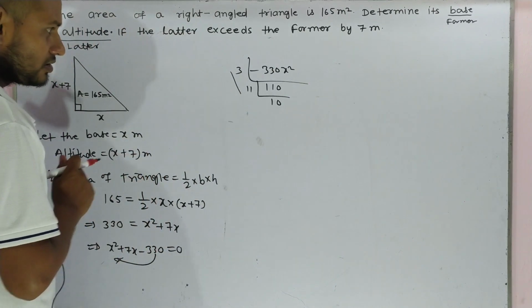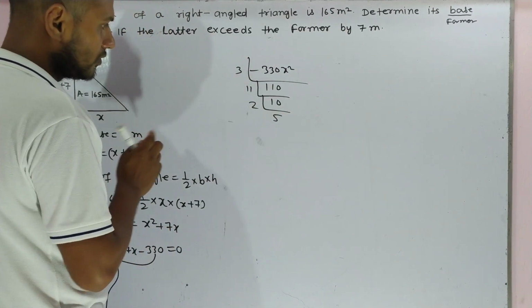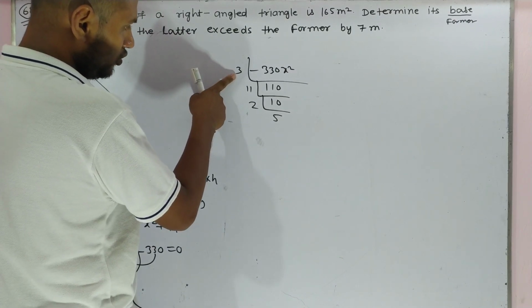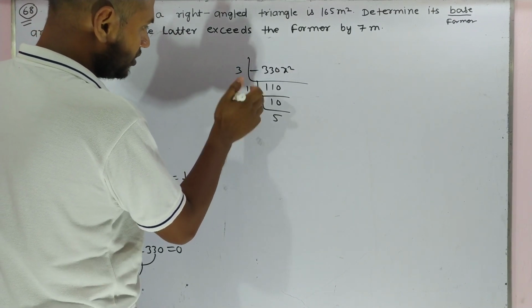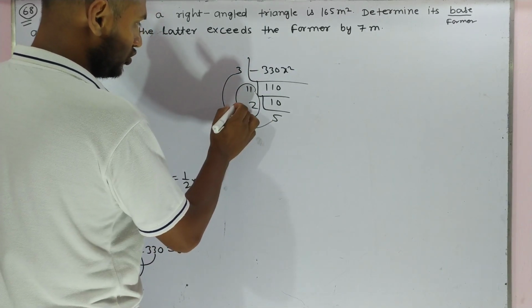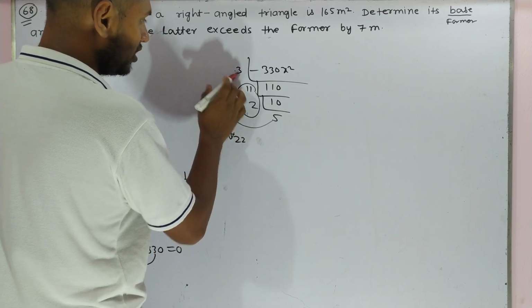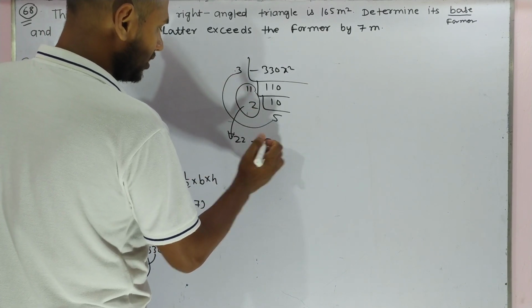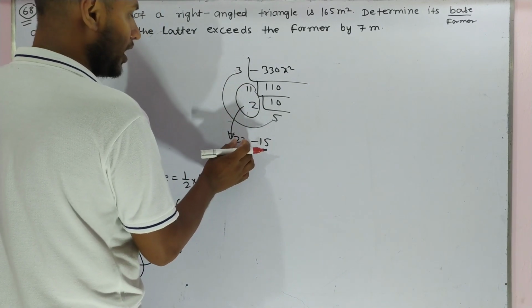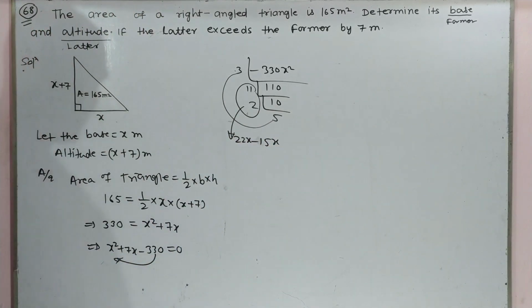For 7x, we can split as 11 times 2 is 22 and 3 times 5 is 15. This one becomes 22 and this one becomes 15. If you subtract 22x minus 15x, you get 7x.